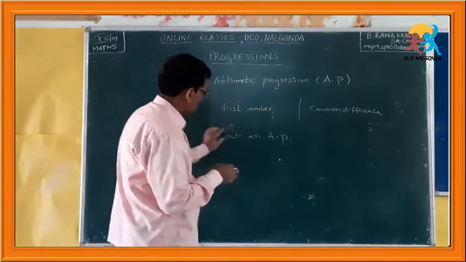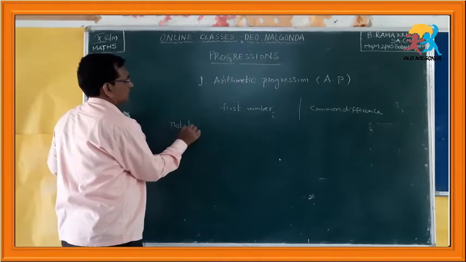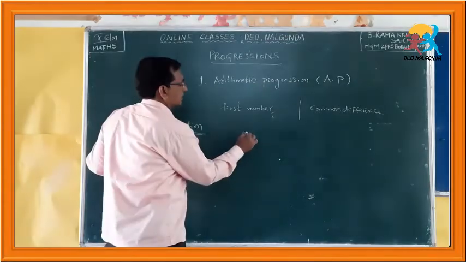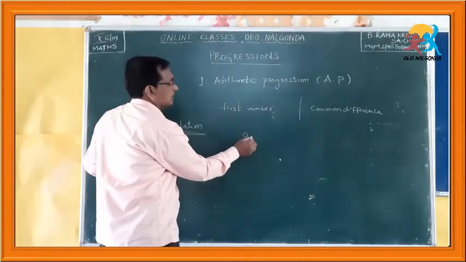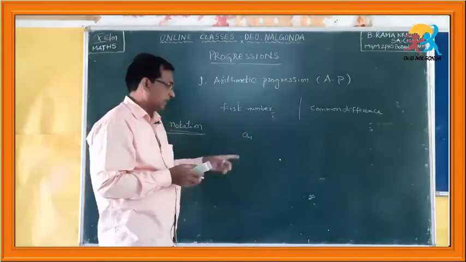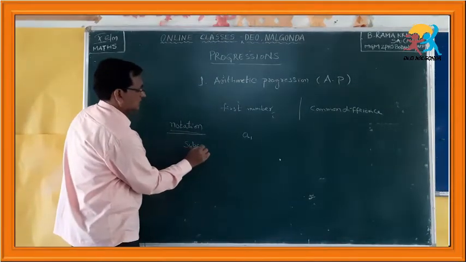Here is the notation for the terminology. To write the first number, it is denoted like this: A, and towards the right side bottom we write 1. This is called a subscript.